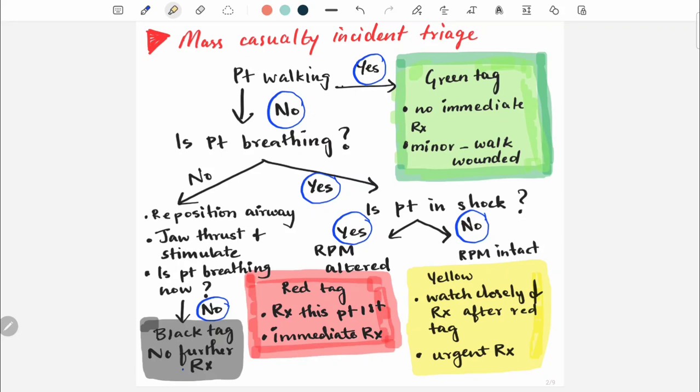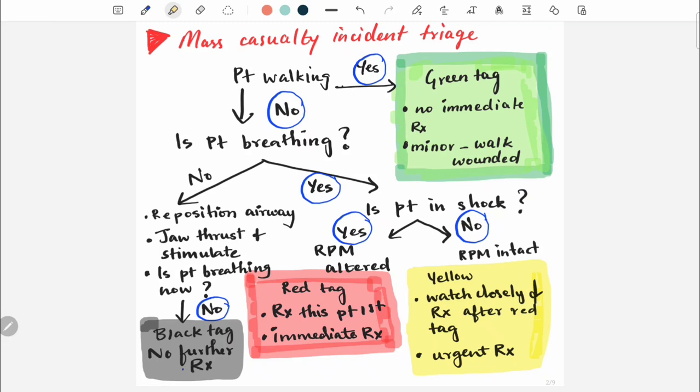So green tag means no need of any immediate treatment and it involves minor walk wounded. So the patients will be minor and walk wounded. If the patient is walking, yes, green tag. Green tag means no immediate treatment and the patients are generally minor and walk wounded. Minor injuries will be there and they are walk wounded.